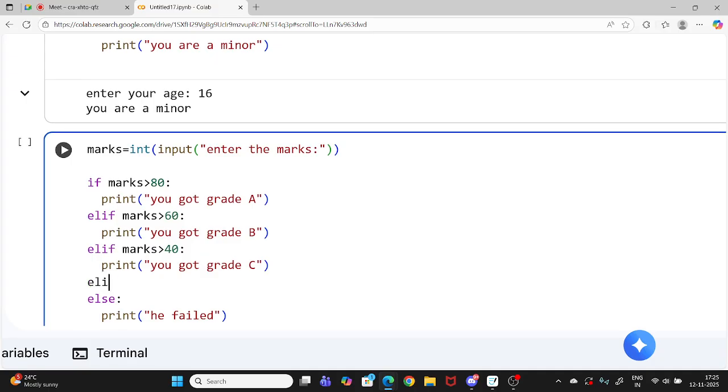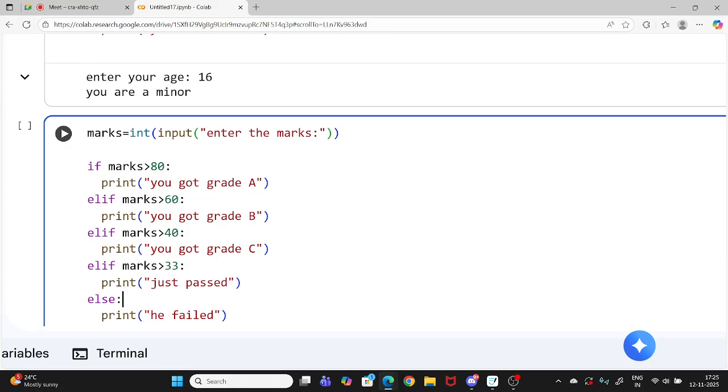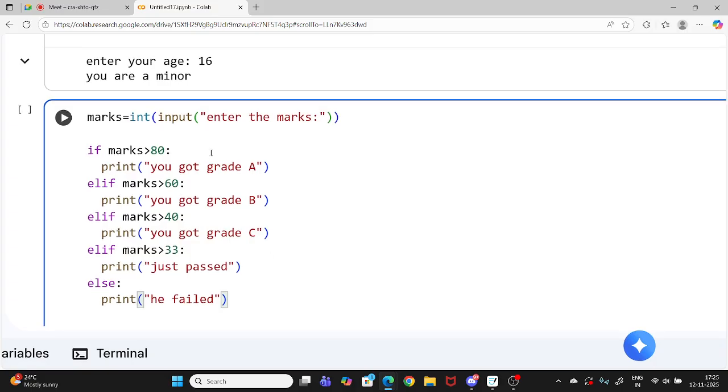I can write marks greater than 33, print probably just passed. So you can use as many elif conditions as you want. If should be one and else should also be one.